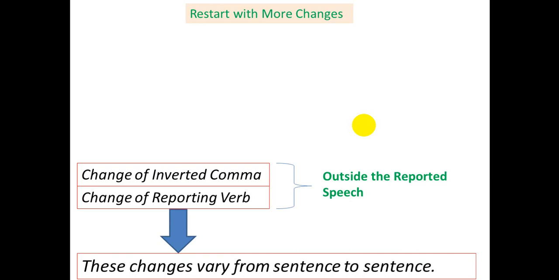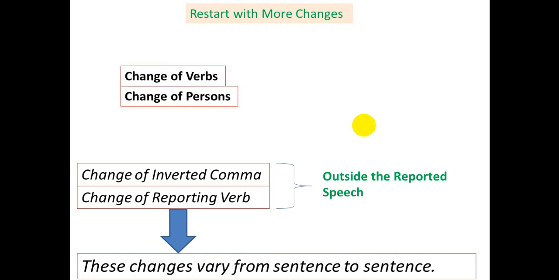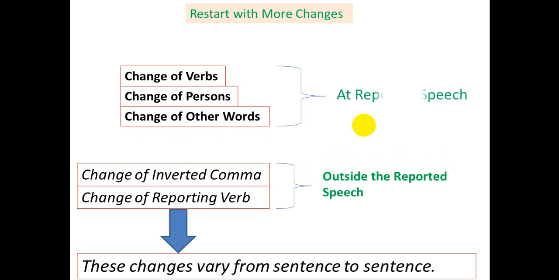That means these changes are not as fixed as the previous ones that I have already talked to you about, and these are change of verbs, change of persons, and change of other words. For your kind information, these changes happen at reported speech. So let's move on to finding the changes of inverted comma and reporting verb.